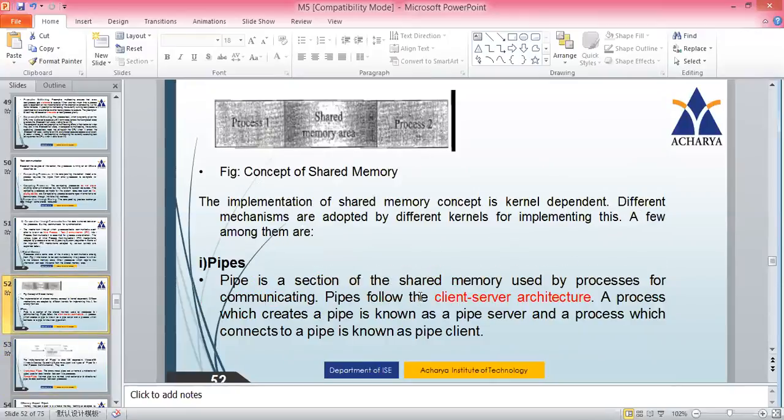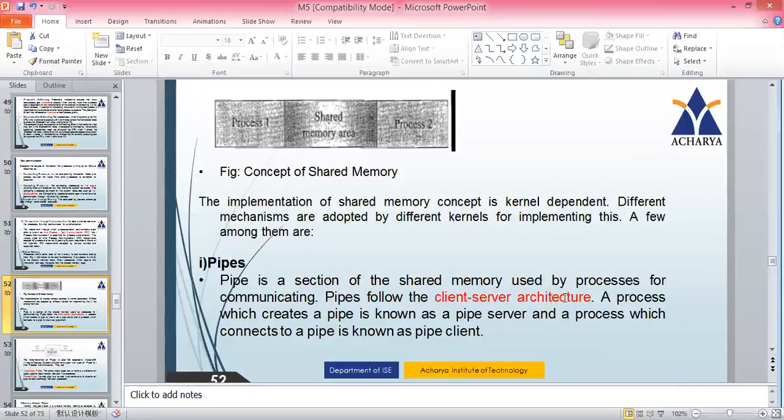A pipe is a section of shared memory used by processes for communicating. In Unix, we make use of this concept of pipes. Pipes follow the client server architecture. If you relate to a real-world entity, the pipe, at one end you put the data, and at the other end you can take it.